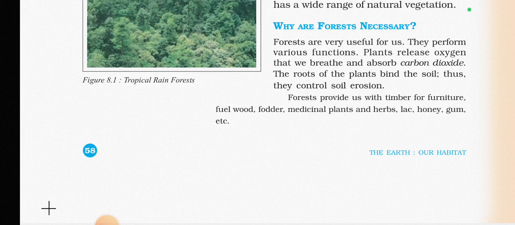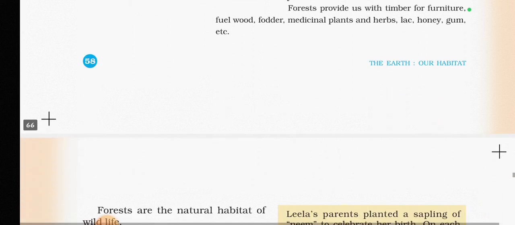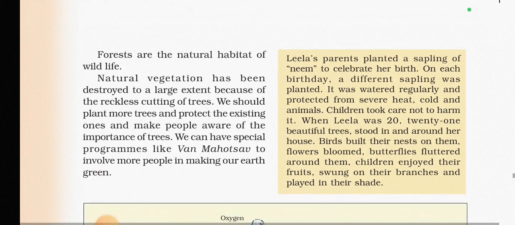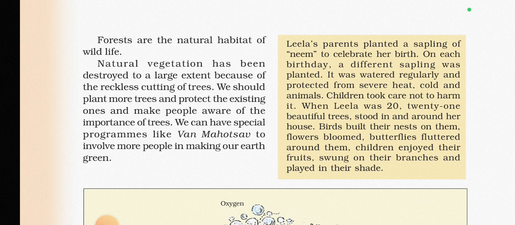Forests provide us with timber for furniture, fuel, fodder, medicinal plants, and herbs, and products like honey and gum. Forests are the natural habitat of wildlife. Obviously, all the living creatures, birds and reptiles, so many living creatures, live in the forest.